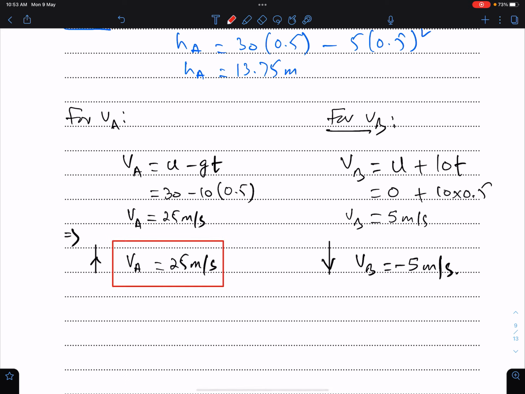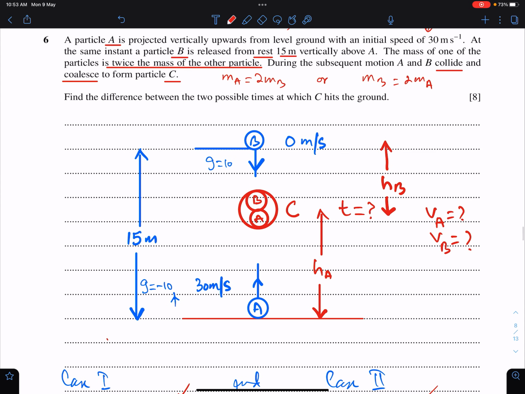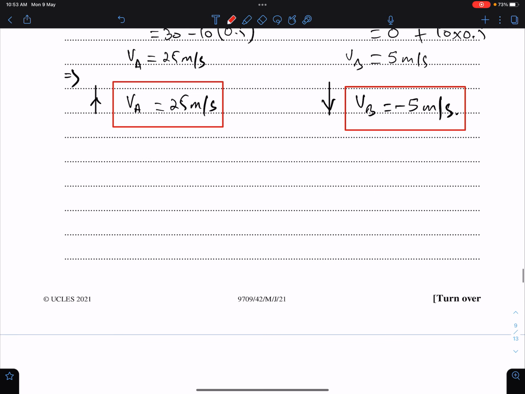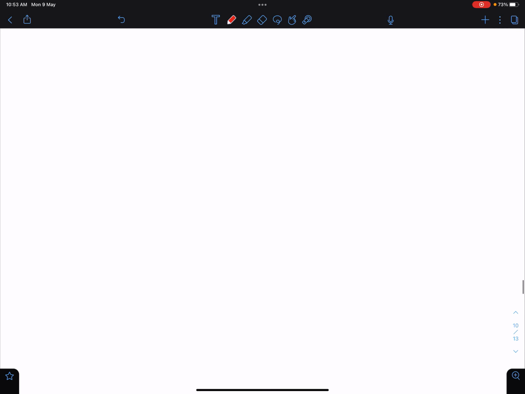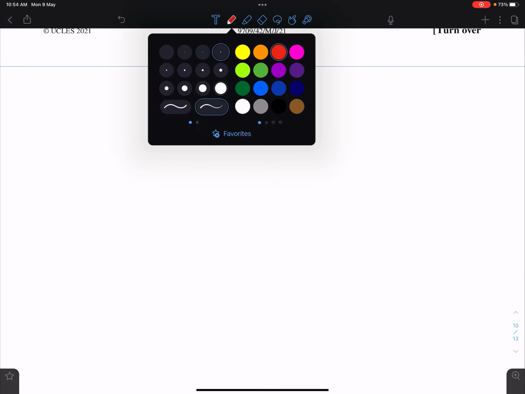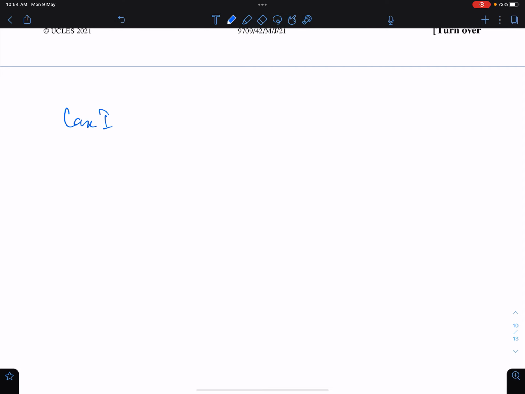Now we will use the law of conservation of momentum to find the velocity of the particle C, velocity of C, which is V. So case 1: mass of A is 2m and mass of B is m.